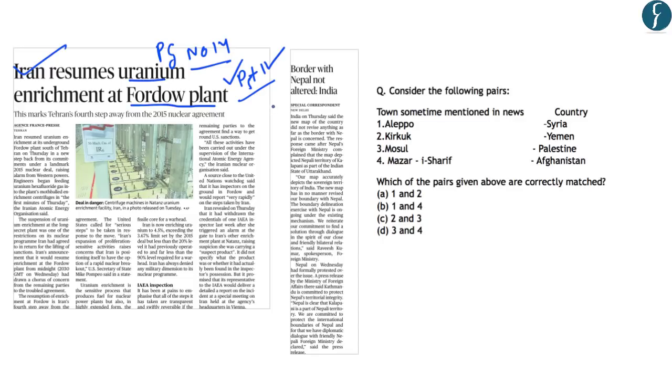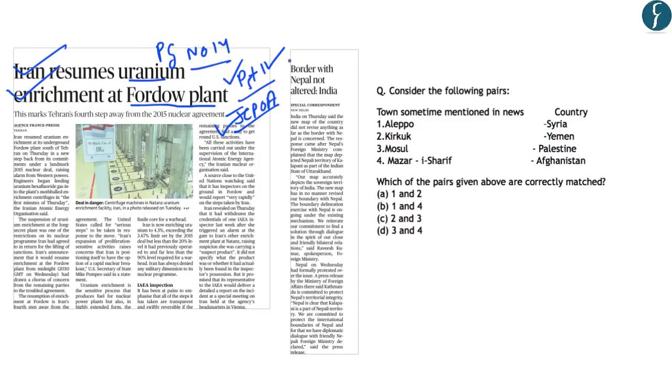And this comprehensive nuclear deal was known as the Joint Comprehensive Plan of Action, which is also commonly known as the Iran nuclear deal. However, after Donald Trump became the president of United States of America, he has withdrawn from this Joint Comprehensive Plan of Action. And that is why Iran has once again started the uranium enrichment at its nuclear facilities.